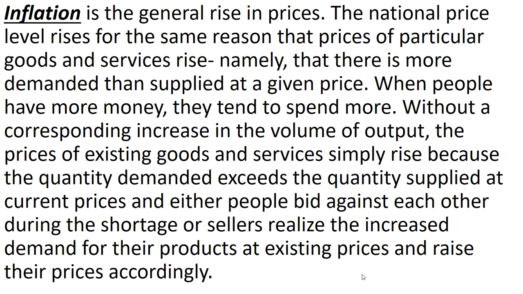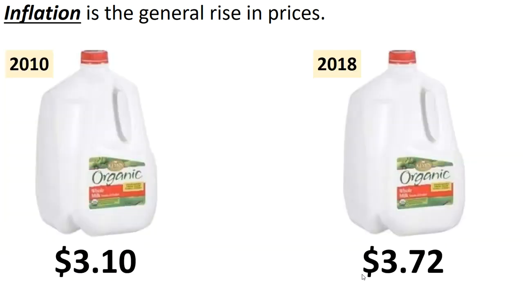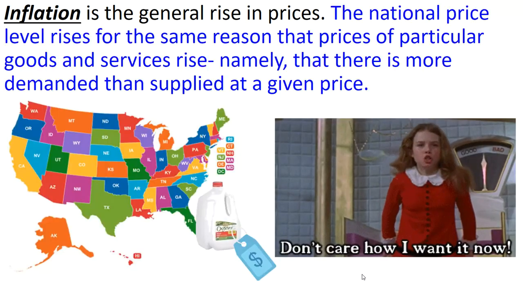It really just comes down to demand created by more money, and more demand leads to higher prices. It's very simple, but let's break it down for everybody. So inflation is the general rise in prices. So we can see in 2010, the gallon of milk, $3.10. 2018, your average price for a gallon of whole milk, $3.72. So this is a general rise in prices.